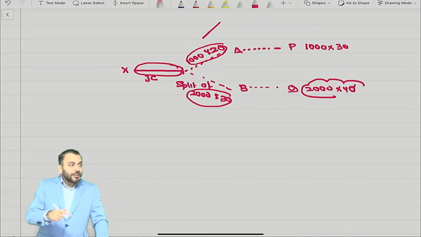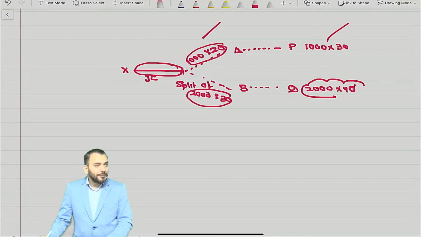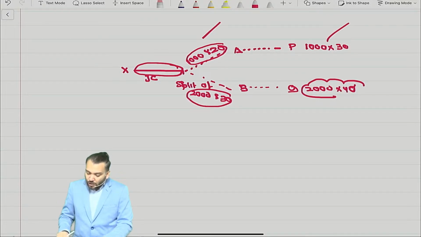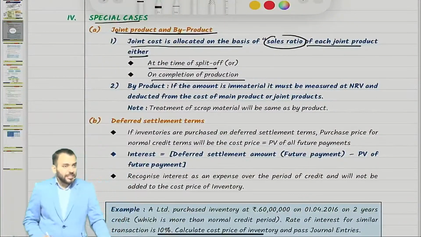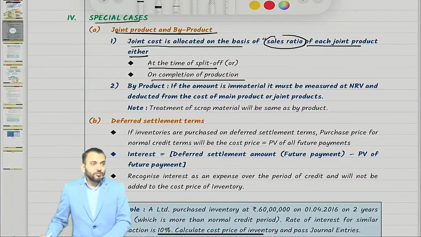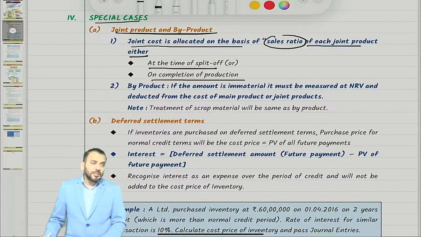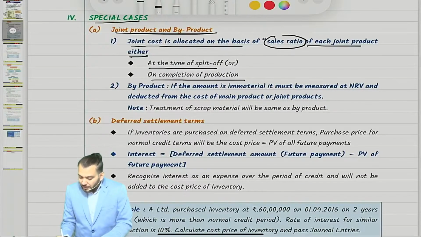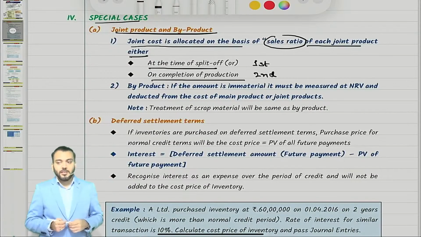If this information is not given in the question, then we'll use this. Have you understood? So joint cost is allocated on the basis of sales ratio of each joint product, either at the time of split-off or on completion of production. Can I say first preference this? If this is not given, then second preference this. Correct?